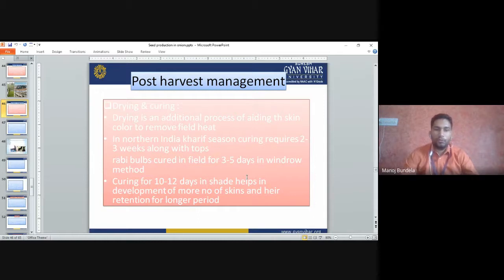Curing for 2 to 12 days in shade helps in development of more skin layers and their retention for a longer period of time. We can go for curing. Curing is normally done for 10 to 12 days in shade. It helps in development of more skin layers.